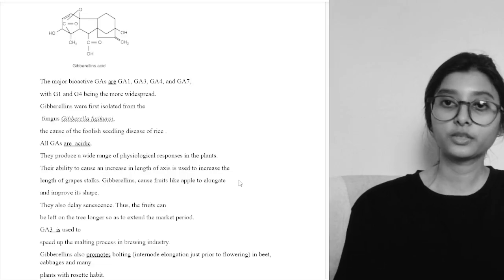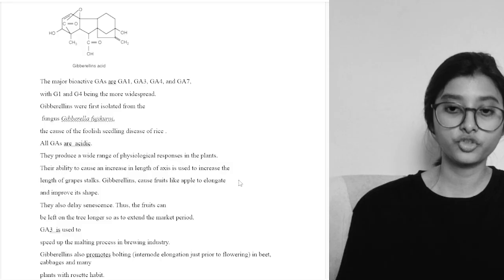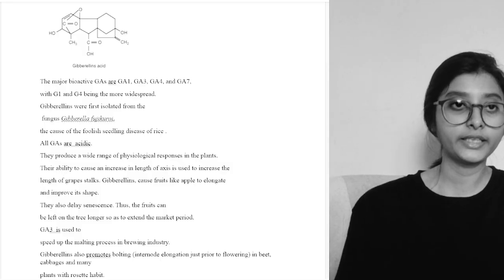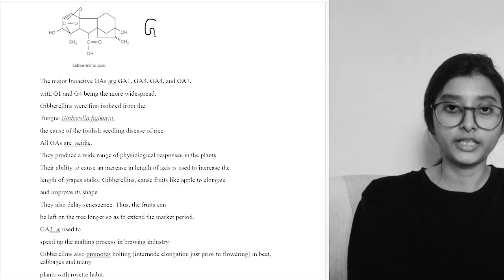Hello students, so today we are going to learn once again about the plant hormone, and today we are going to talk about gibberellin. What is gibberellin? It's gibberellic acid. As we know, the name suggests what it's written, gibberellic acid, so it's acidic in nature.